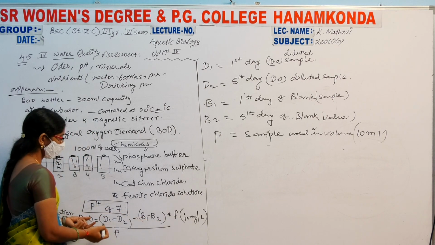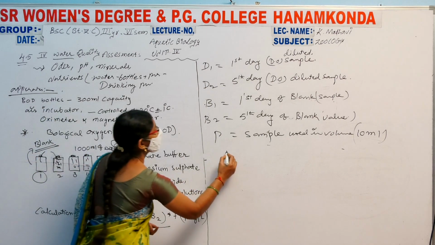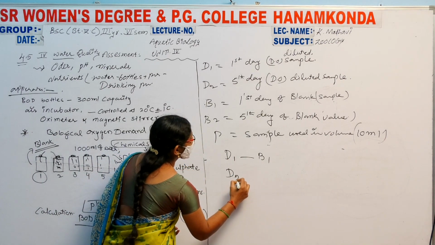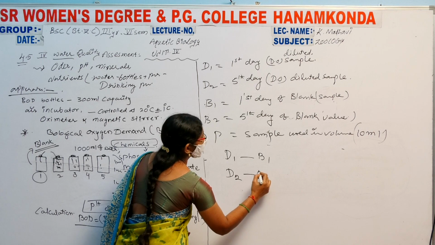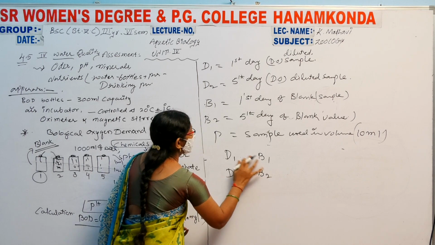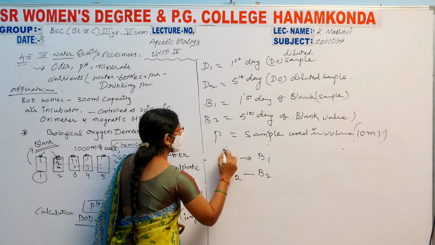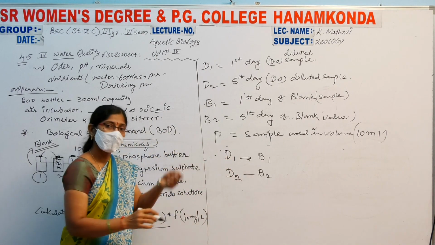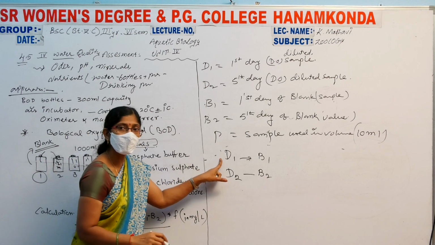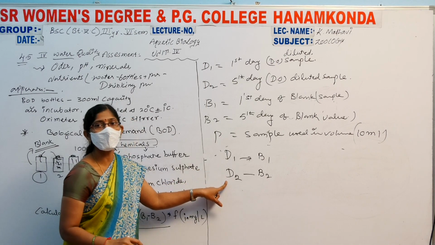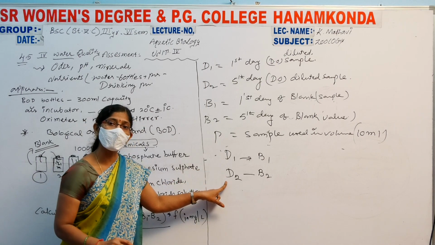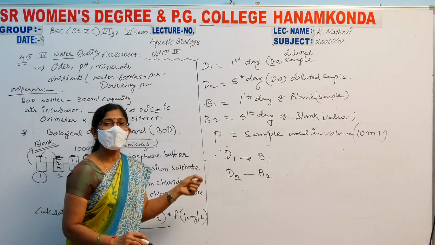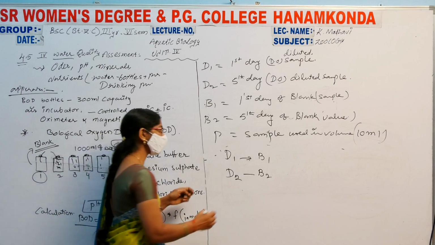We compare D1 with B1, and D2 with B2. This is the first initiation, where we start, and then we complete the incubation and, using the oximeter, we learn the values of the BOD.